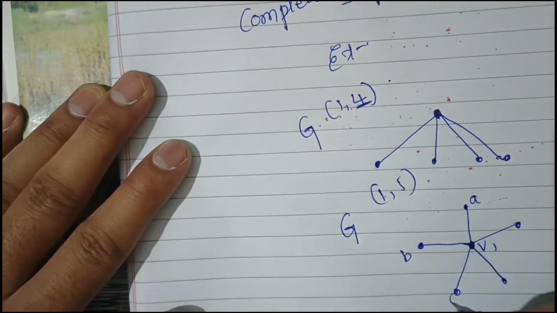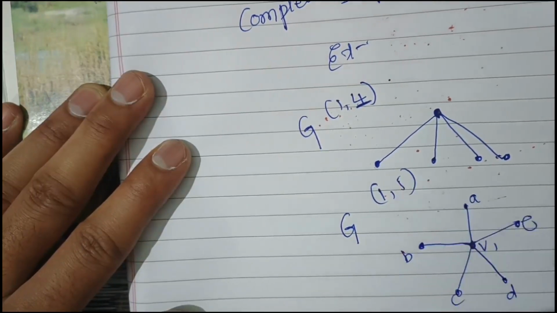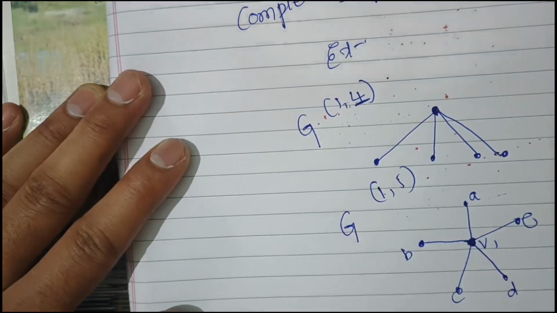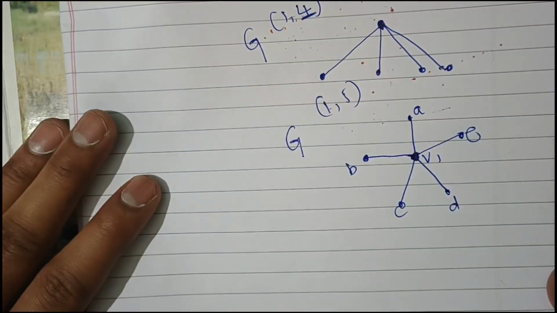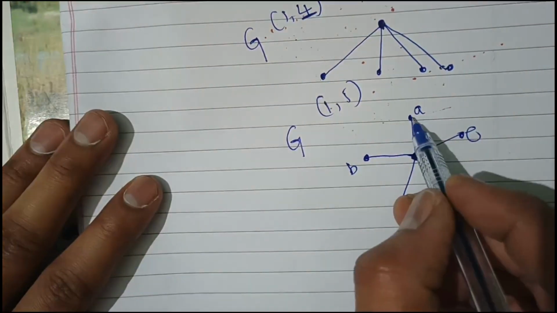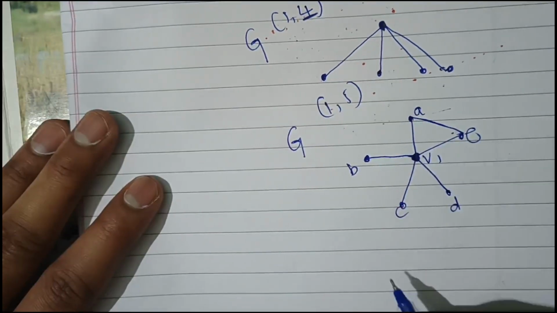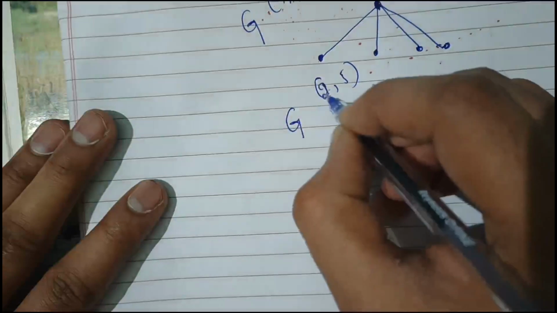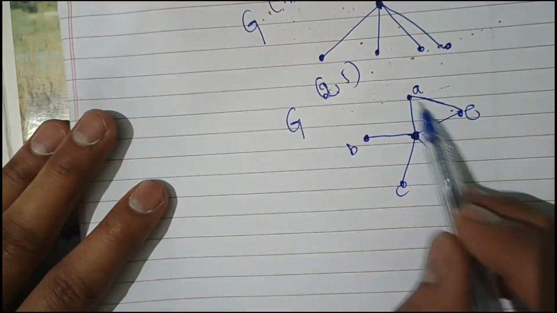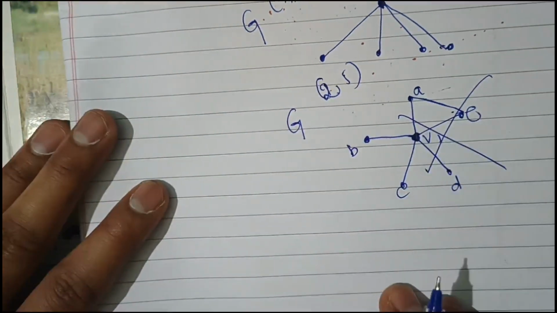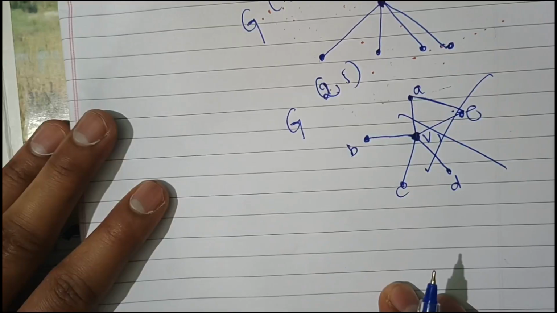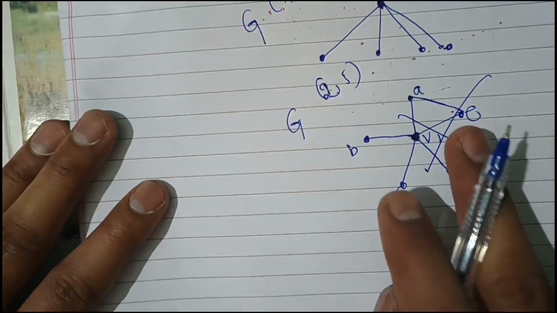This is A, B, C, D, E. You can take this. So this is the complete bipartite graph. Okay. If we connect like this, if we are given G of 2, 5, if we connect like this it is not a complete bipartite graph.